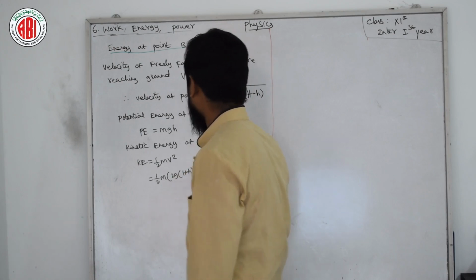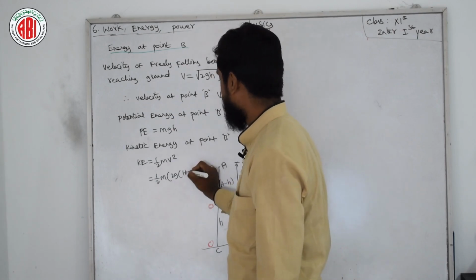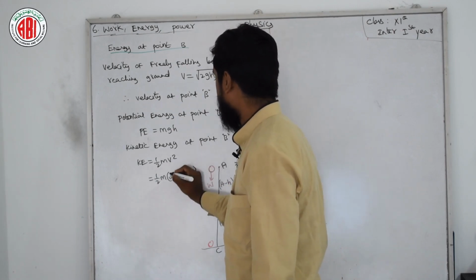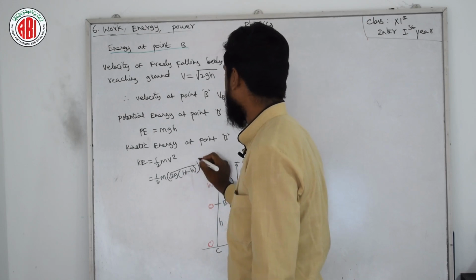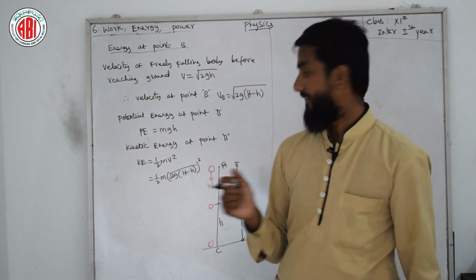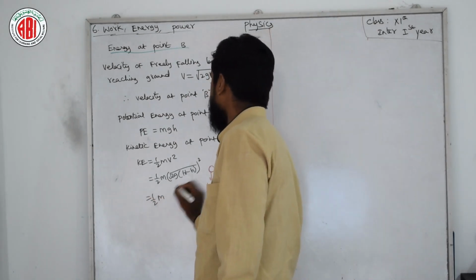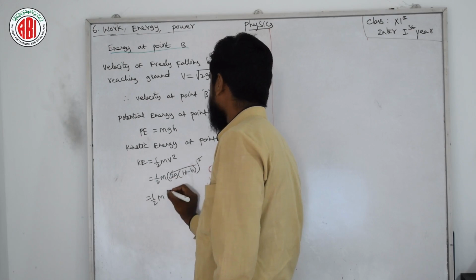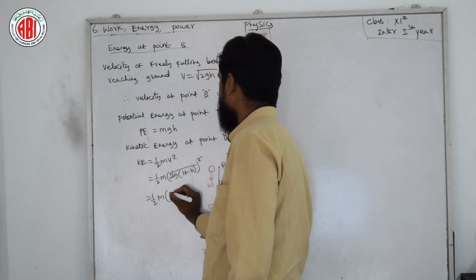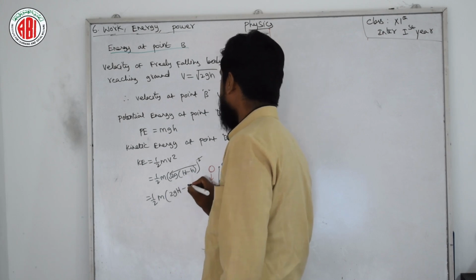Okay, H minus h, under root, and this is the whole square. Why whole square? Because we are considering v square. So it will become half as it is, m also as it is. Here square and root get cancelled and it will become 2g into (H minus h).